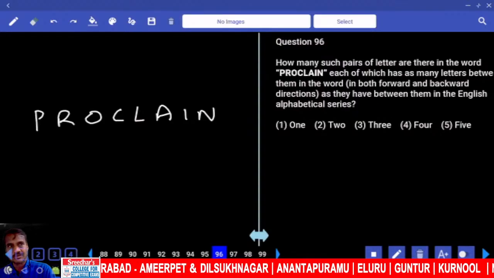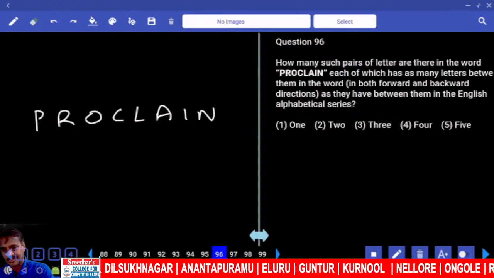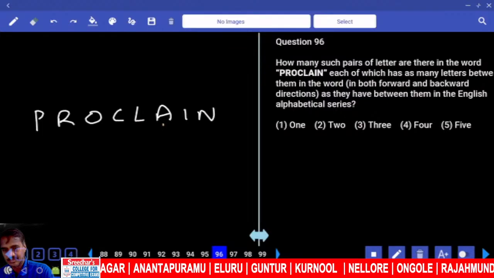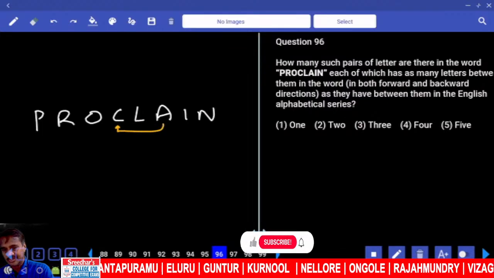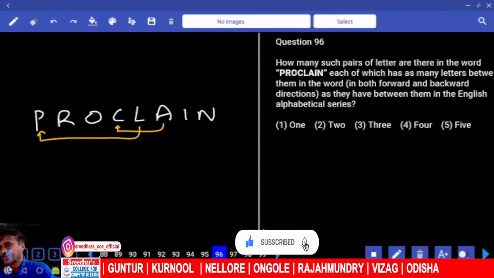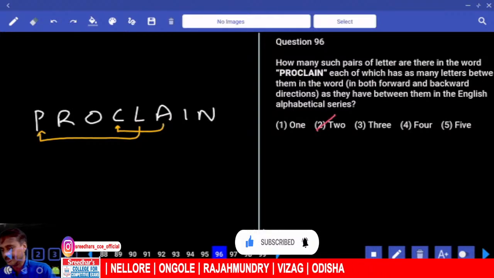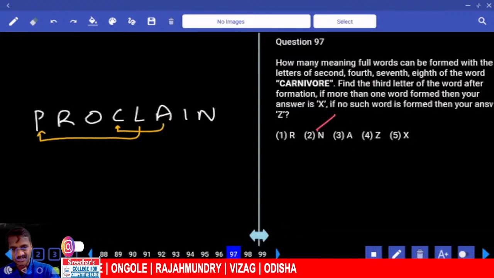Again in the rows. N, O, P, Q, R, S, T, U. I, J, K, L, M, N, O. A, B, C. There is a pair. D, E, F. L, M, N, O, P. Is there L, M, N, O, P? N, P. C, D, E, F. O, P, that's it. How many? 2. 96 choice 2. 97.